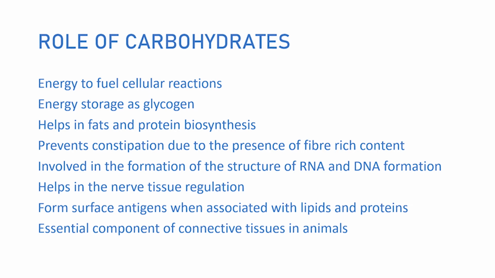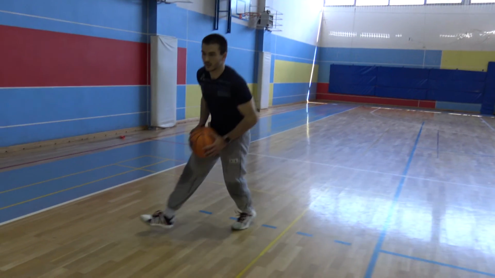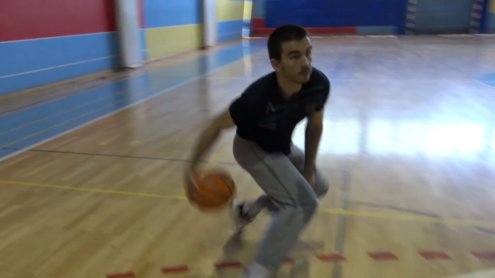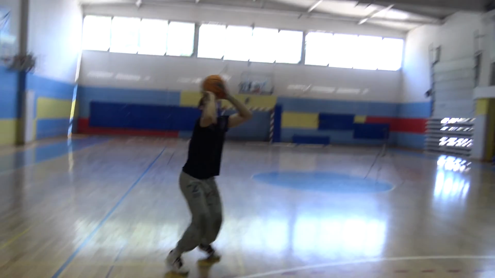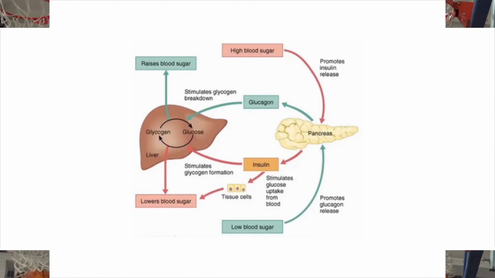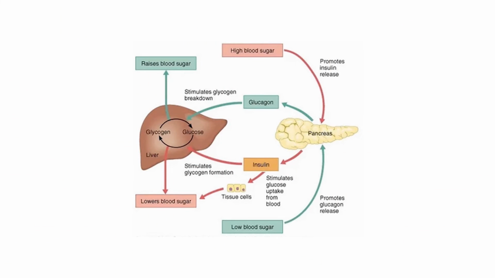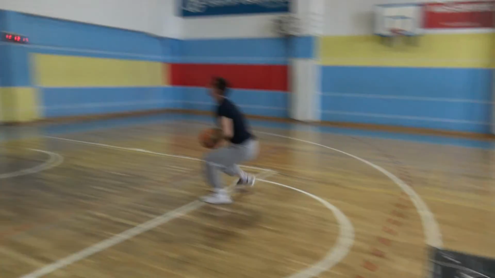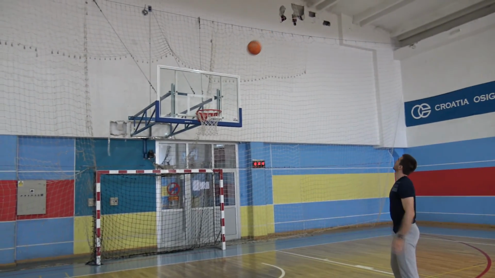Carbohydrates serve numerous roles within the body, but primarily provide fuel to the neuromuscular system. For this reason, they are crucial for sports performance. Muscle glycogen storage sustains force, whereas liver glycogen maintains blood glucose levels. Crucially, this mechanism readily mobilizes glucose from glycogen and therefore provides a good source of energy for sudden, strenuous activity. In addition, unlike fatty acids, which will be the subject of another video, glucose can supply energy for anaerobic activity, which, as you will see, is a big component of basketball training.